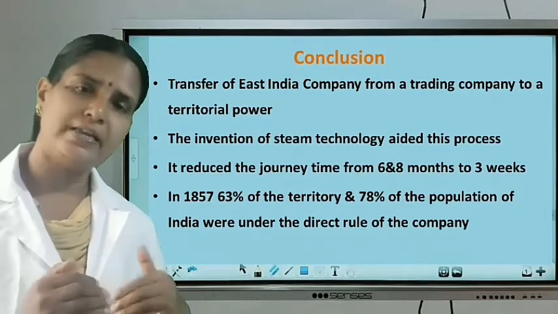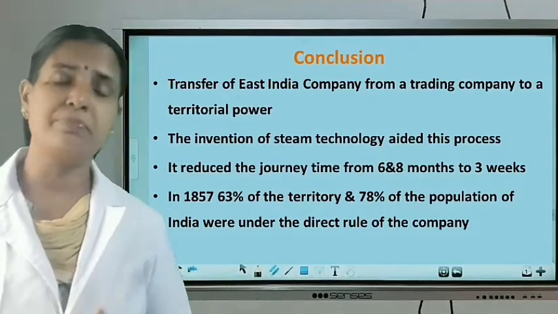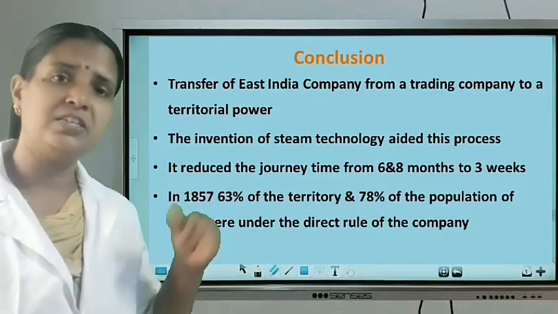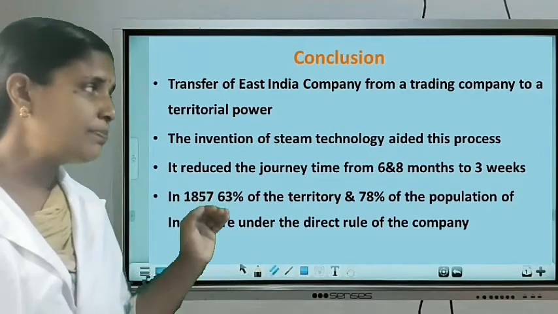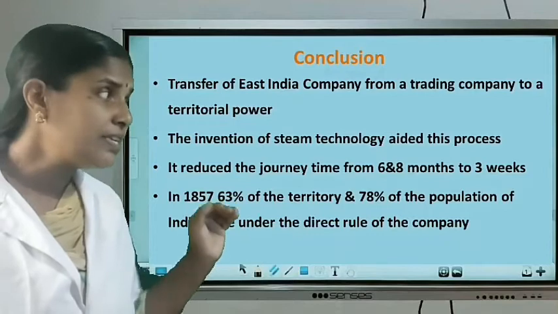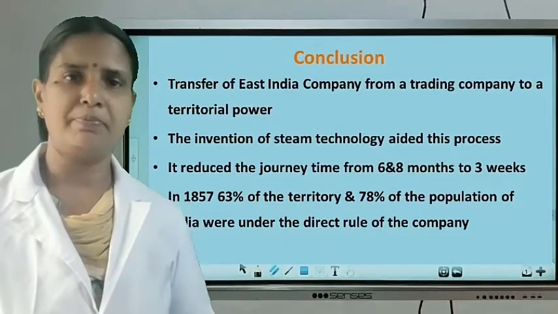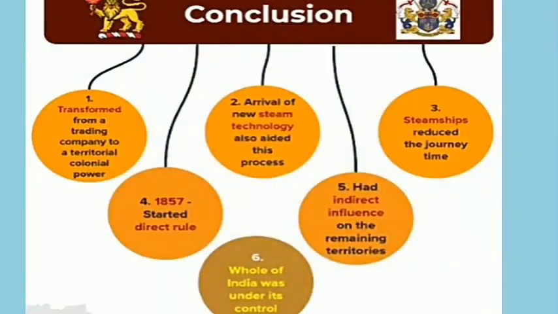Did you understand? Later, in 1857, at the time of the First War of Independence, 63% of the Indian territories and 78% of the Indian population were under the control of the East India Company. I hope all of you understood this part. Okay, then please see the chart. Conclusion part: how the technology developed and how it was useful for the East India Company to establish power in India.